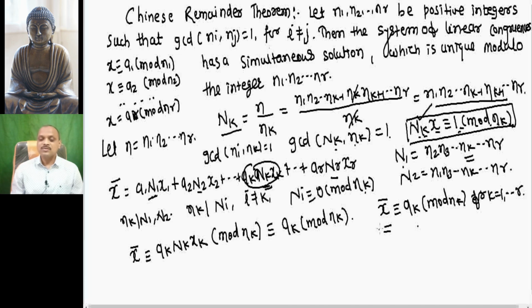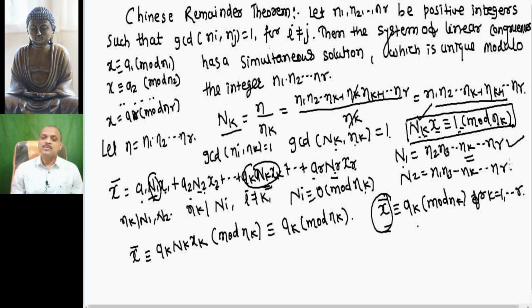Okay, so we have now x bar which is of this type: x bar equal to a1 N1 x1 plus a2 N2 x2 plus ... ar Nr xr. Here capital N1 is known to us. This capital N1 is the number n2 n3 ... nr, which is obtained by omitting n1 from the product.